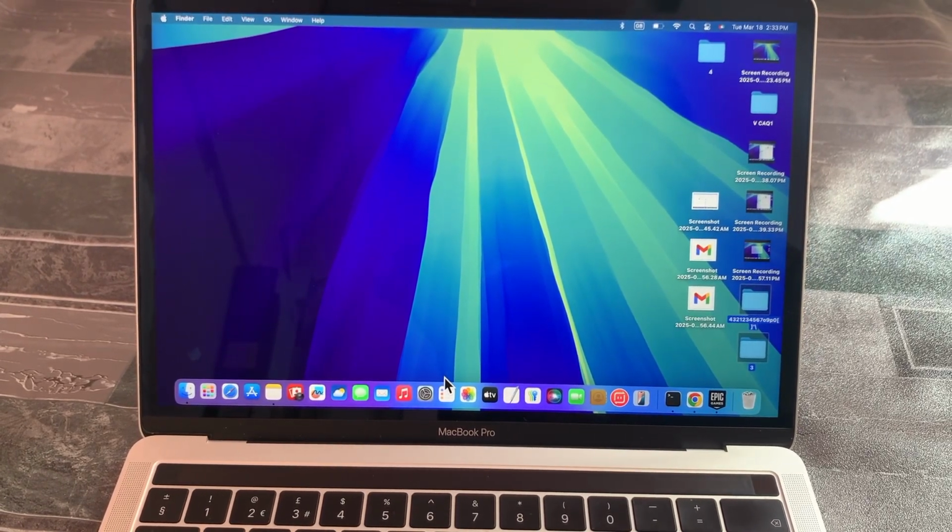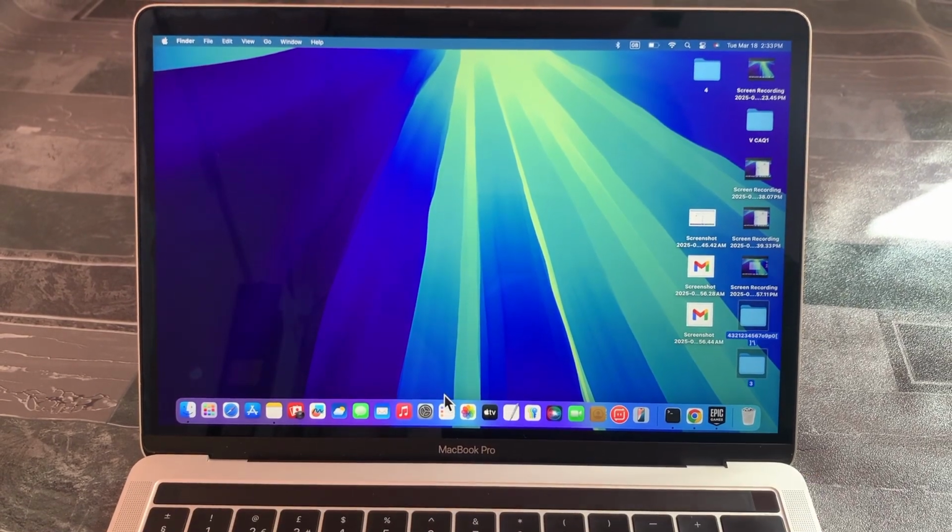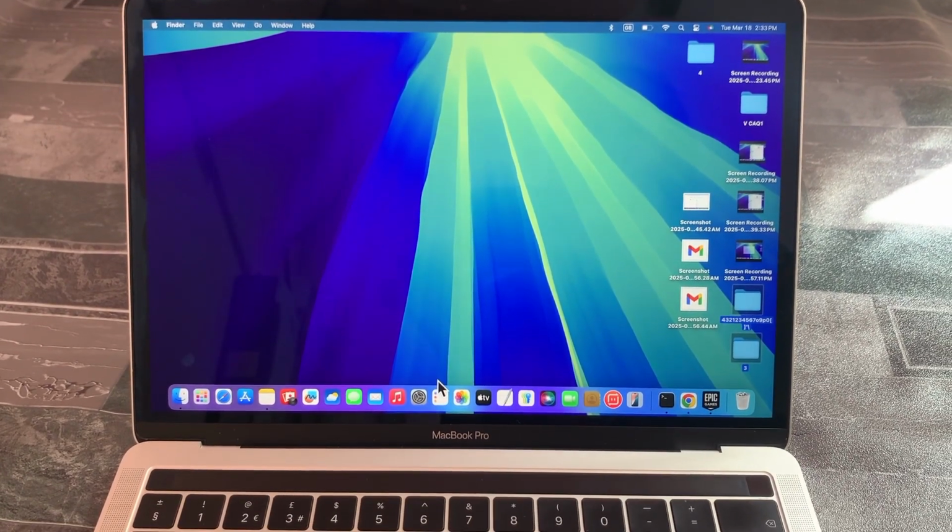In this short tutorial, I'll teach you how to fix the MacBook white or black screen issue. So let's get started with the video without wasting any time.